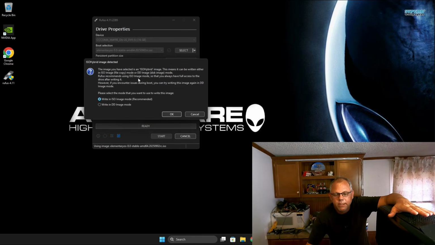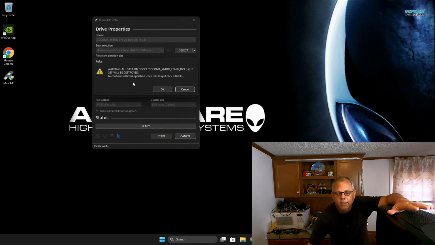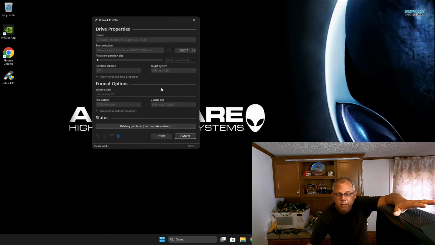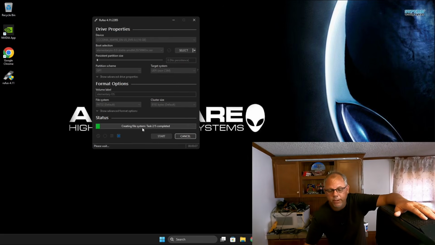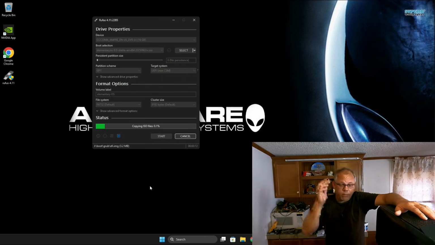And it's going to tell you this image you have selected is the ISO hybrid image. This means it can be written either in ISO image or DD image. So I'm just going to do ISO image like they recommend, and I'm not going to mess with that. Click OK. Now it's just going to warn you that everything on this device is going to be destroyed. We know that. So we're going to click OK. It's going to delete the partitions, and now it's cleaning them, and now it's creating the file system. Basically, Rufus is doing all the work to put that ISO we downloaded on your USB to make a bootloader.